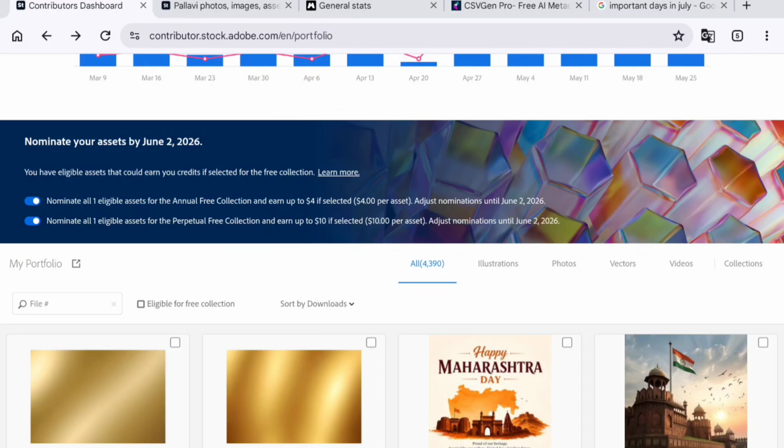Only ultra realistic AI art sells on Adobe Stock. But surprisingly, some of my simplest poster style images are getting downloads consistently. And after checking my recent downloads, I started noticing some very interesting patterns.